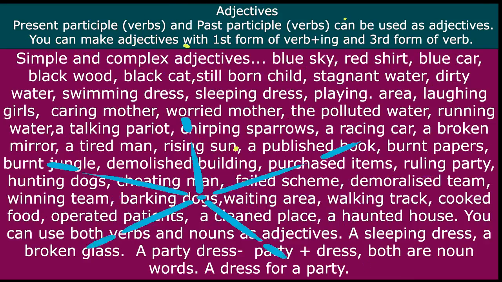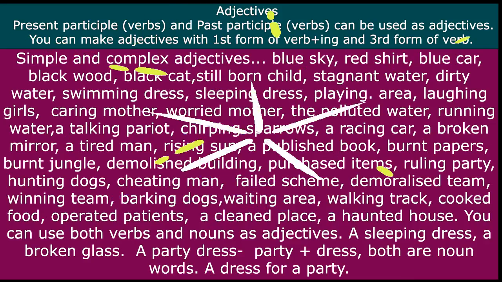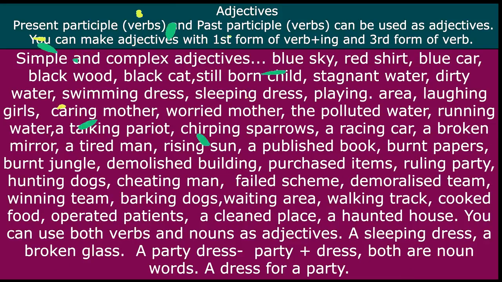And when we use verbs, whether it is the first form of verb and ing or the third form of verb, as adjectives, we call them participles. Present participle or past participle. Past participles are the third forms of verb. Present participles are the first form of verb and ing, and they are used before nouns. Swimming dress,